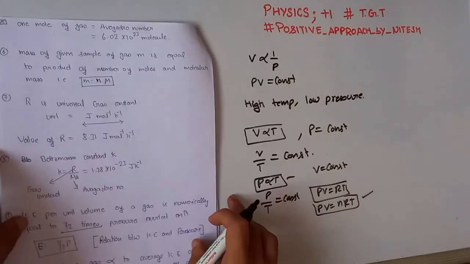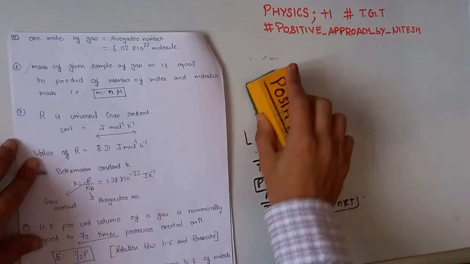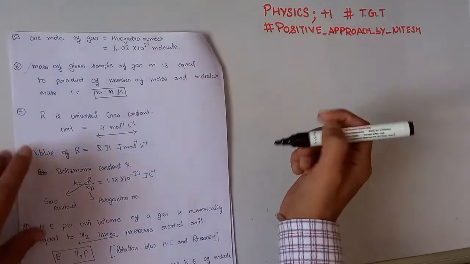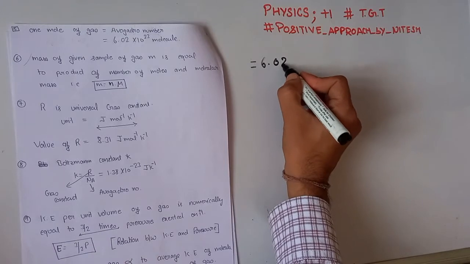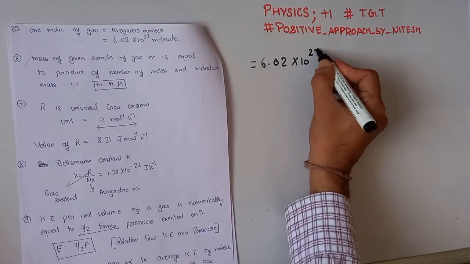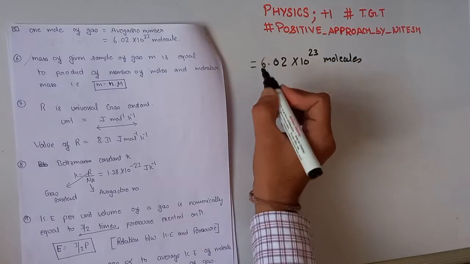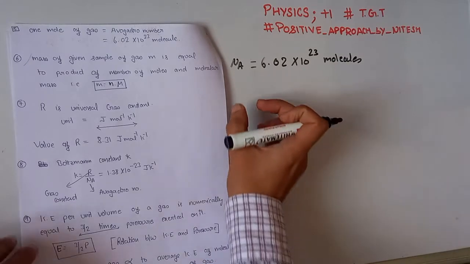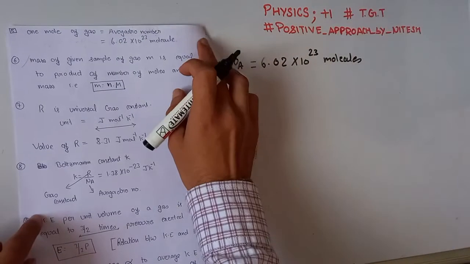Our next key point is 1 mole of a gas. What is 1 mole of gas? 1 mole of gas is equal to 1 Avogadro number, and 1 Avogadro number is equal to 6.02 into 10 raised to power 23 molecules. This is 1 Avogadro number denoted by N_A. This is 1 Avogadro number, that is 6.02 into 10 raised to power 23 molecules.